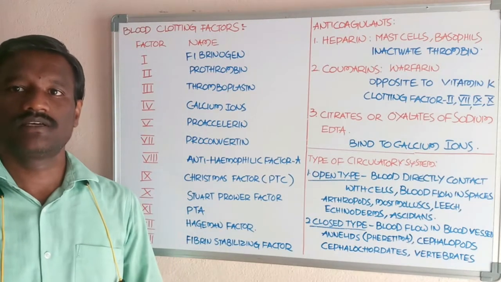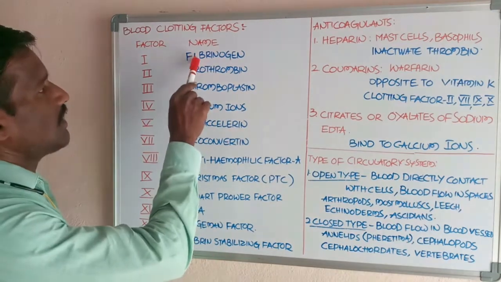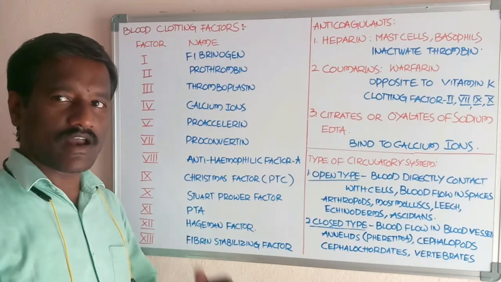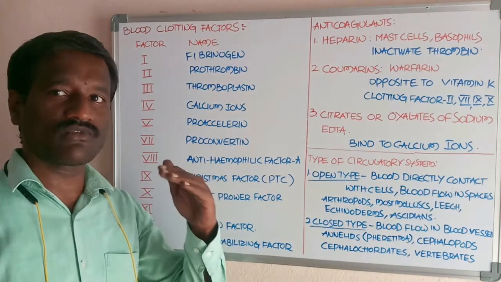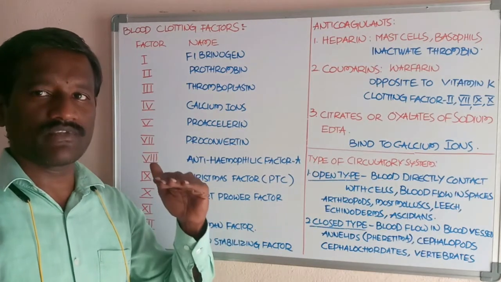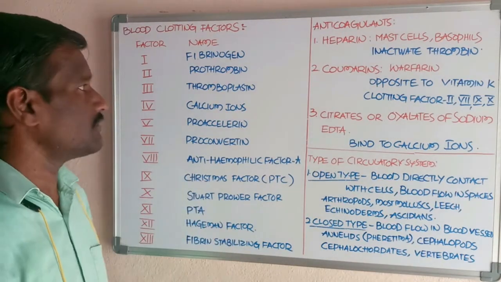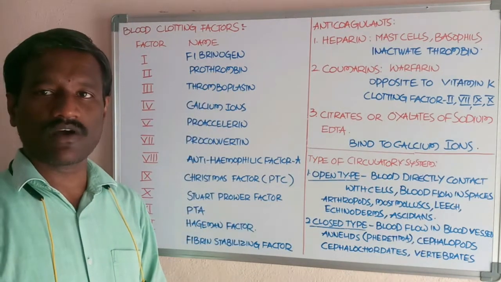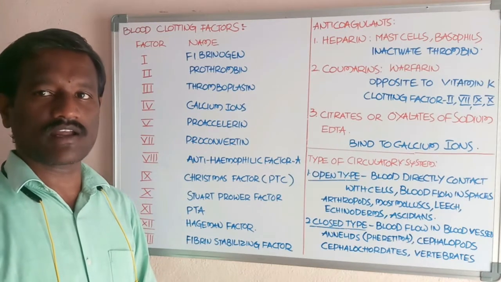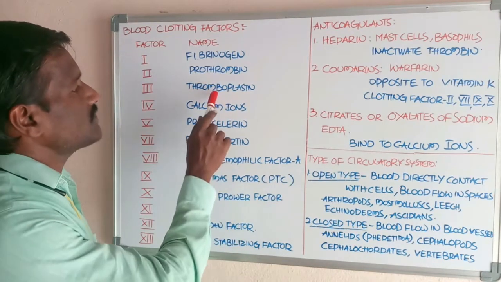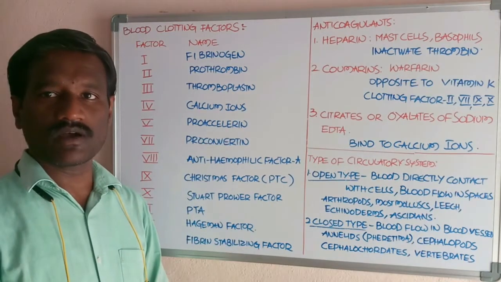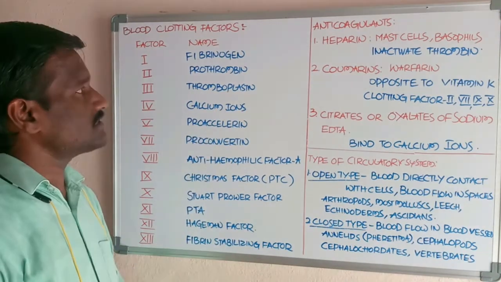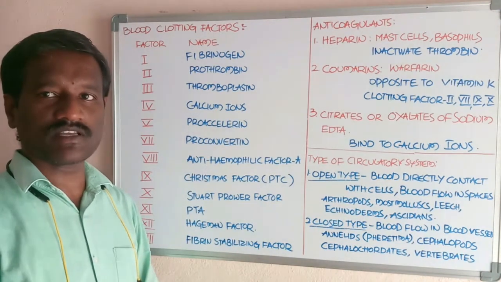Next, in this, fibrinogen, already you know about fibrinogen. Fibrinogen is a blood clotting factor. Fibrinogen converts into fibrin fibers in the third step of the mechanism of clotting of blood. And prothrombin activator is formed in the first step of the mechanism of clotting of blood. Thromboplastin from tissue is also involved in the formation of the prothrombin activator. Next, calcium ions. With the help of the calcium ions, prothrombin is converted into thrombin.